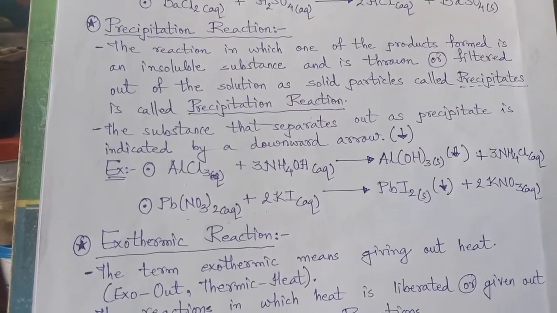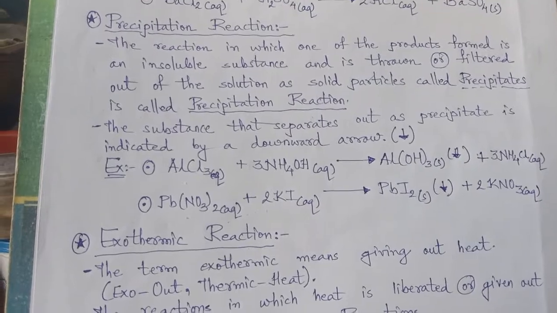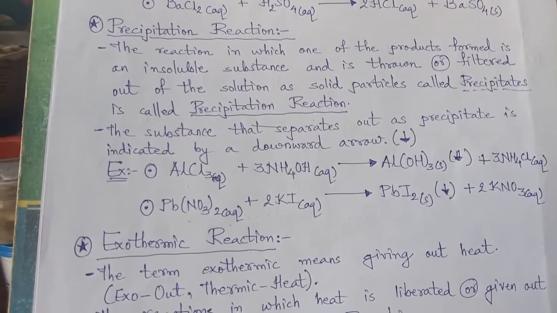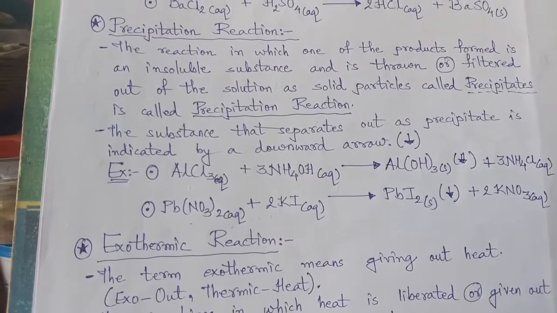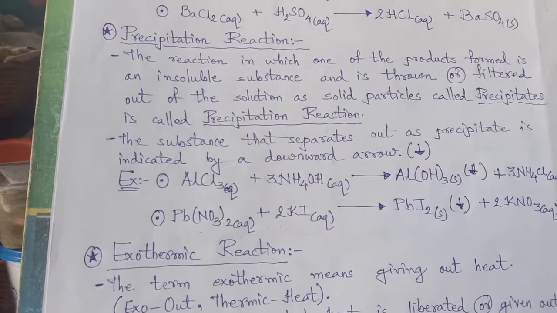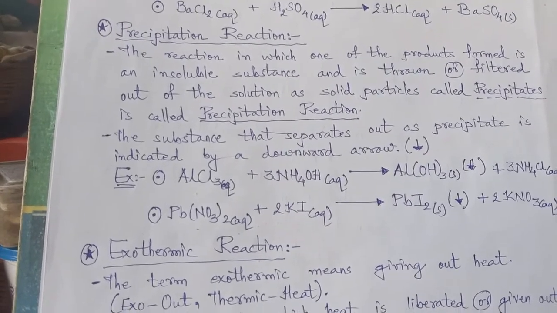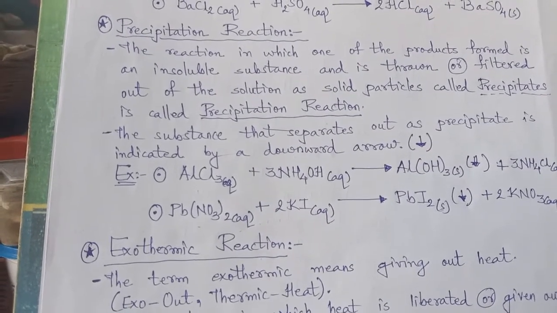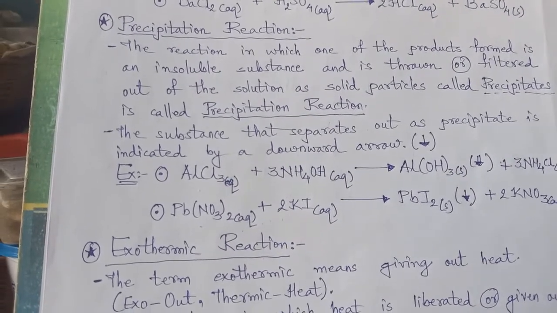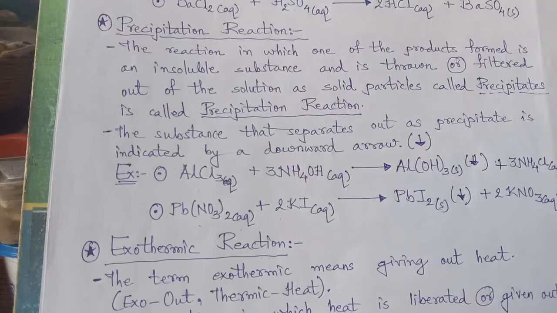And now today we'll start with one more reaction, and that is precipitation reaction. It is called precipitation reaction because during the reaction precipitates are formed. Now what are precipitates? Precipitates are very small insoluble particles.